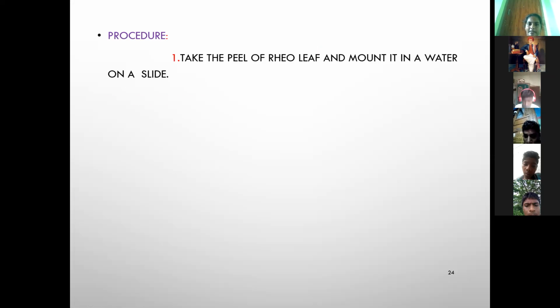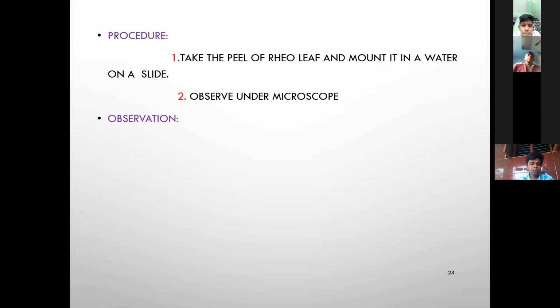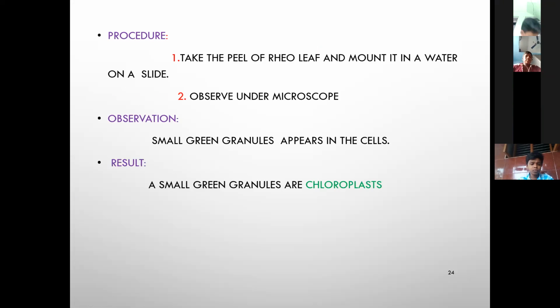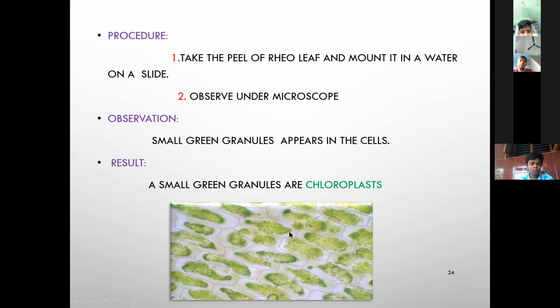Procedure: first of all, take a peel of Rheo leaf and mount it in water on a slide and observe under the microscope. The small green granules that appear in the cell are called chloroplasts. Result: the small green granules are chloroplasts. This is the chloroplast.